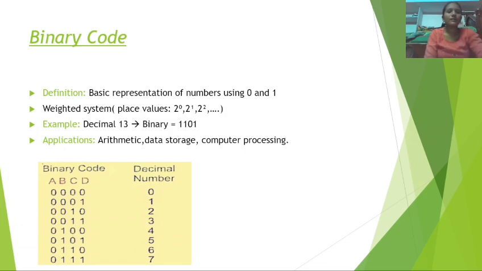Here is the binary code table. Decimal numbers 0 to 7 are listed. These can be represented in binary as 0000 for 0, 0001 for 1, 0010 for 2, 0011 for 3, 0100 for 4, 0101 for 5, 0110 for 6 and 0111 for 7. This is the information about binary code.